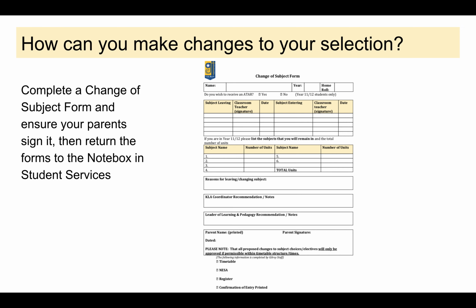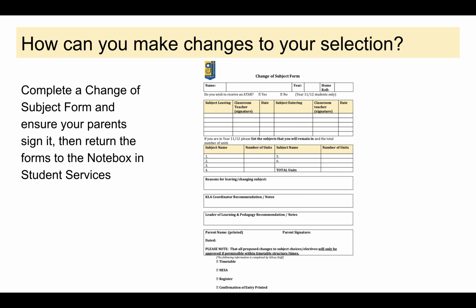So how can you make changes to your subjects for next year? You need to go to Student Services and collect a change of subject form, and it looks like the one that's on the screen at the moment, or you can go onto the college website and click on forms, and you can download and print a change of subject form from our school website.